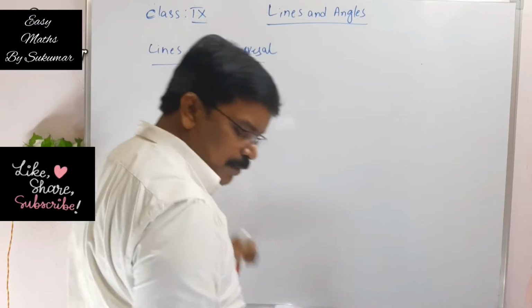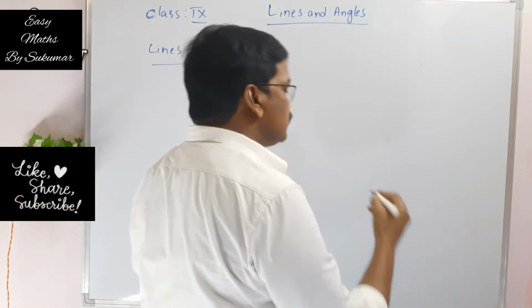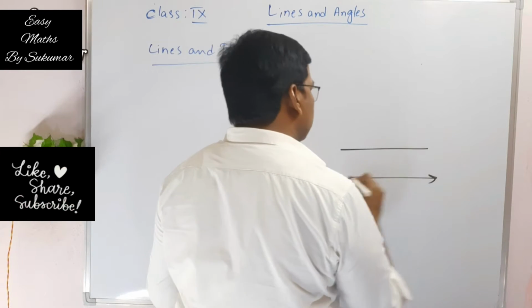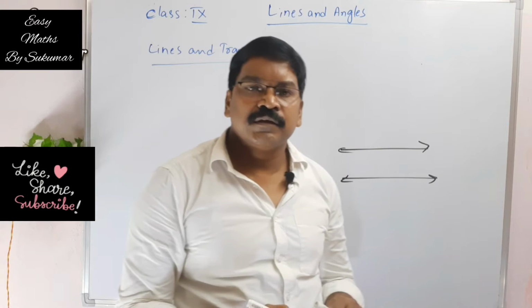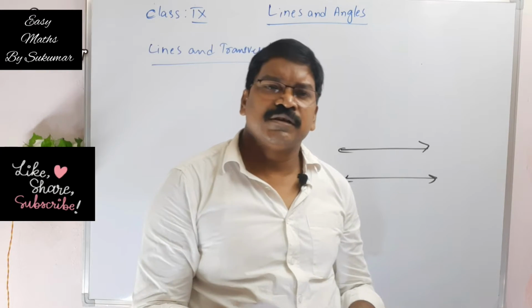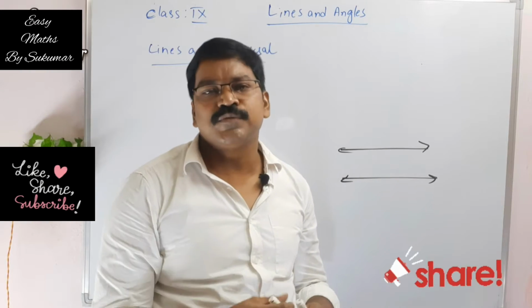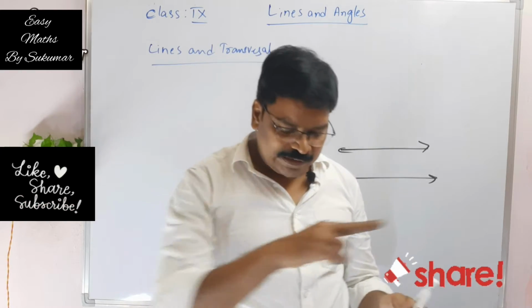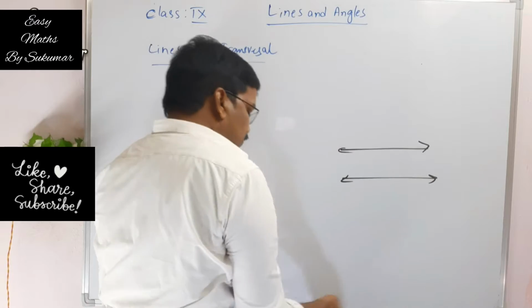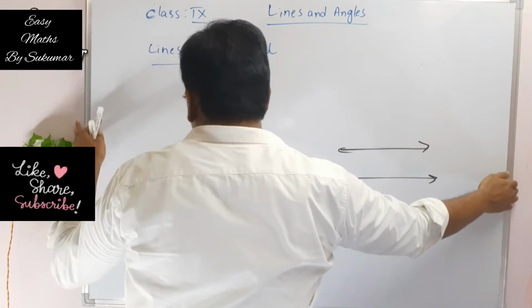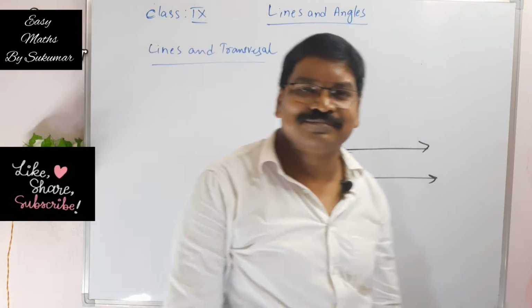Now coming to the parallel lines, my dear students, parallel means what? You can come across parallel lines in many situations. See, a railway track is the best example of parallel lines. These two edges of the board are parallel. These two edges of the board are also parallel.